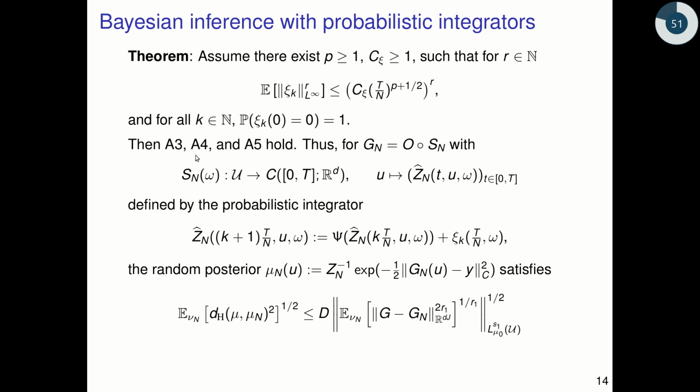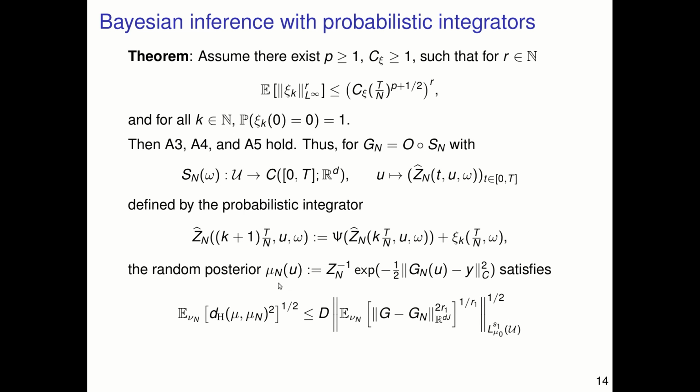Then, these assumptions that we saw before hold, and in particular for the random forward model Gn formed in this way, with the random approximate solution operator Sn that we saw before, constructed by the probabilistic integrator Z hat n, the random posterior mu n, I'm sorry, there's an error here, it should be a measure, so strictly speaking, evaluating at 0 doesn't quite make sense, but I hope you understand what I mean.